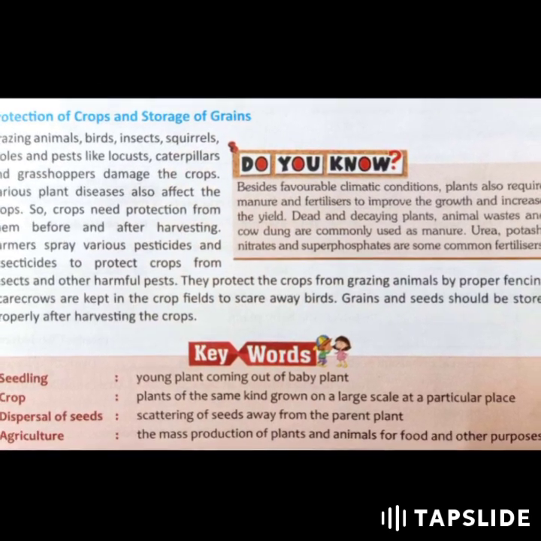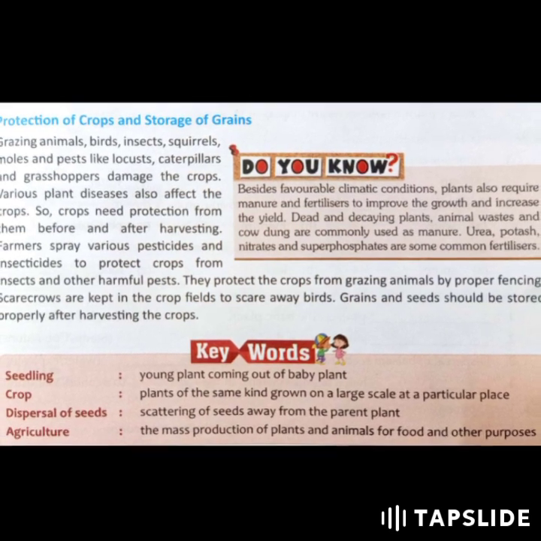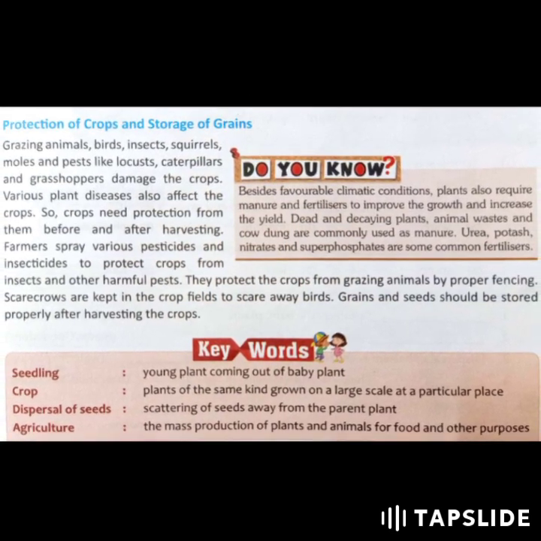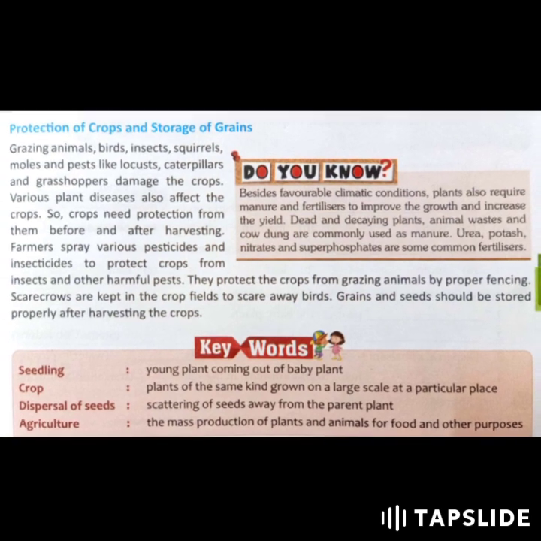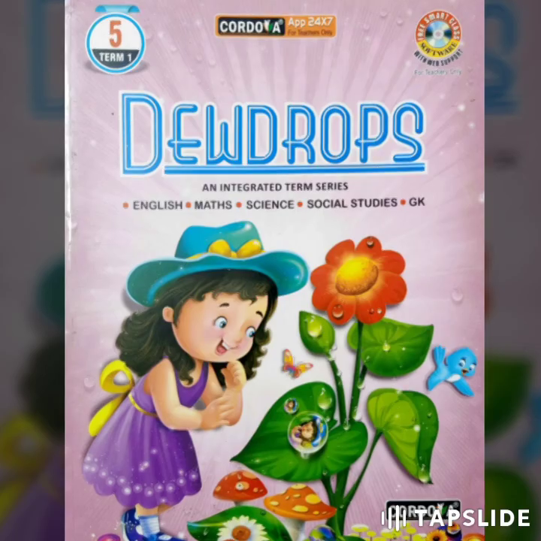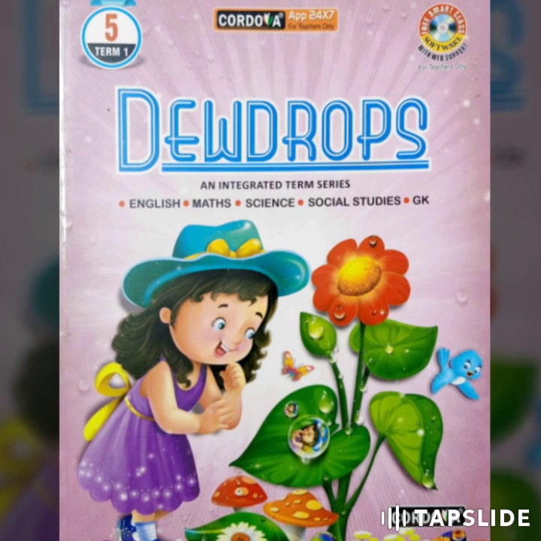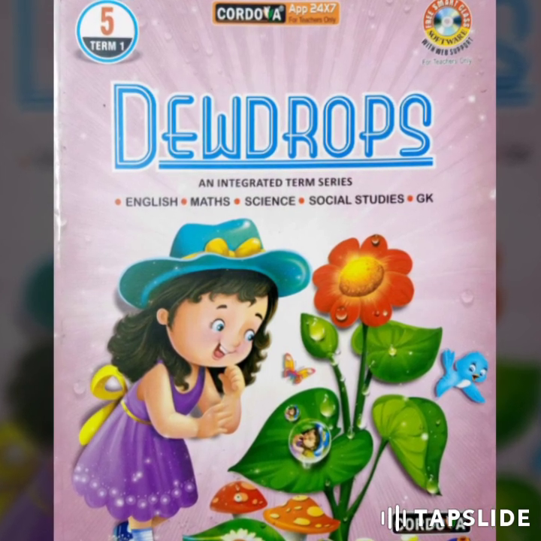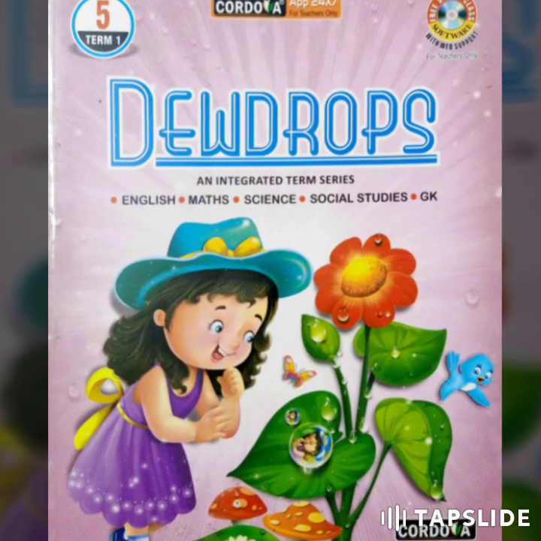You must have seen a scarecrow in the fields, which is helpful for scaring away the birds. That's why it has the name scarecrow. Grains and seeds should be stored properly after harvesting the crops.